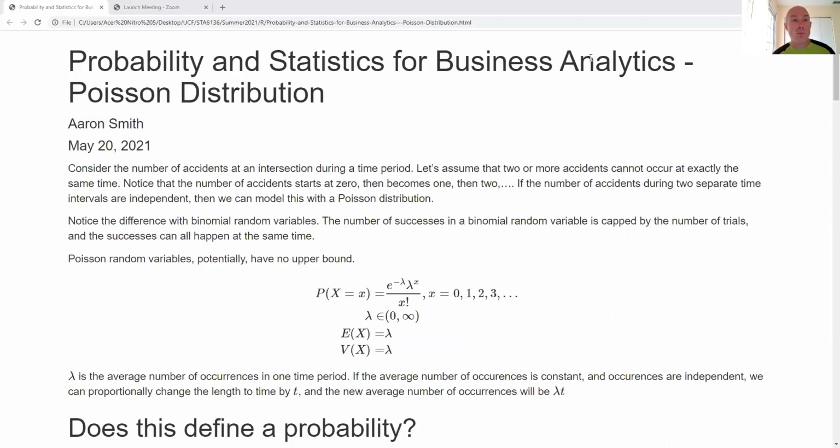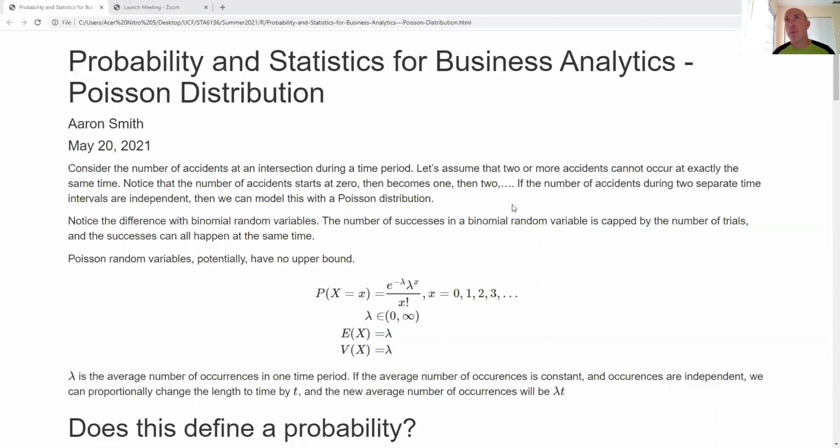If I'm counting over a time period, there could be multiple time periods going on. For the Poisson distribution, I really want the intervals to be independent and identically distributed for their counts. As long as I have that, I have a lot more flexibility and power in how I can model things.